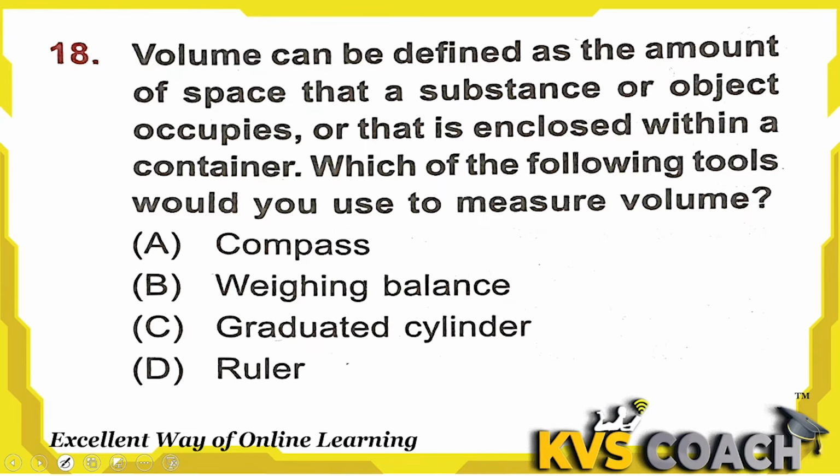Option B, weighing balance. Weighing balance is used to measure weight. Okay. Third one, graduated cylinder. Yes, this is used for measuring the volume. Okay. And fourth one, ruler. Ruler is for measuring distance. Okay, it measures the distance. But volume can be measured by cylinder only.